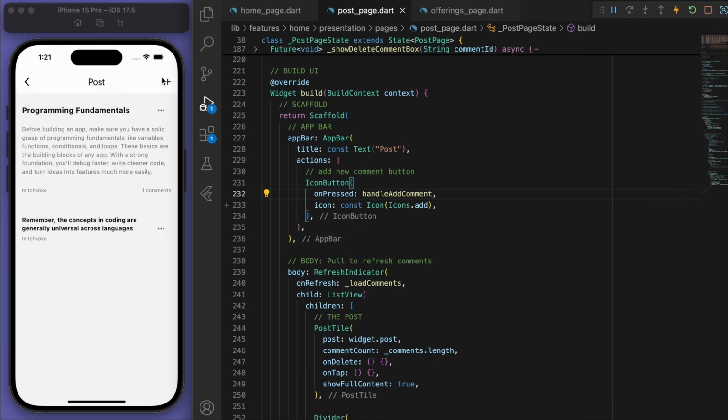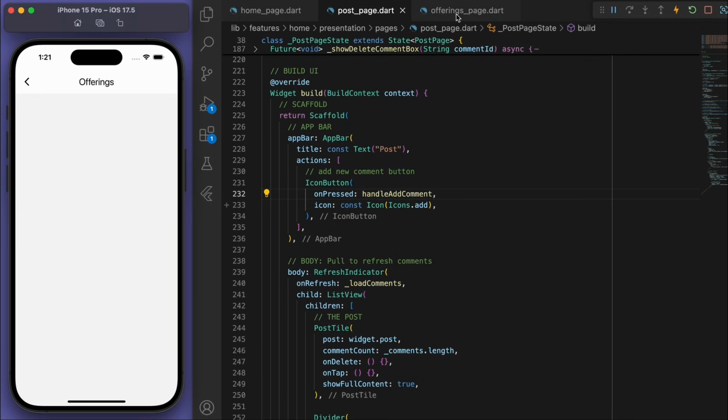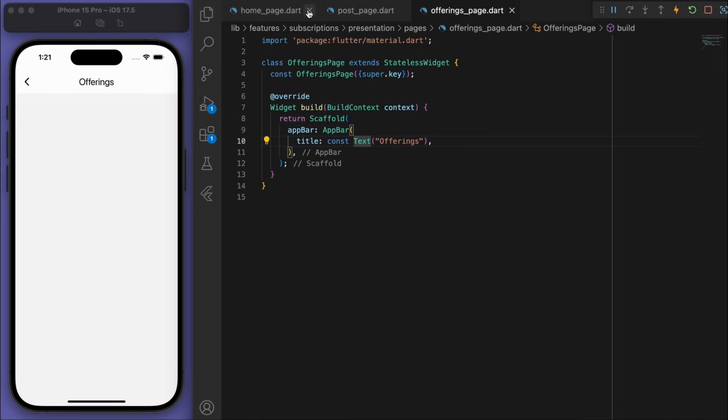And then if I save this and I try to add a new comment here, you can see we are not pro, so pro subscription required. And then it'll prompt the user to subscribe. Cool, so now that we're on this offerings page, let's start to decorate this up.